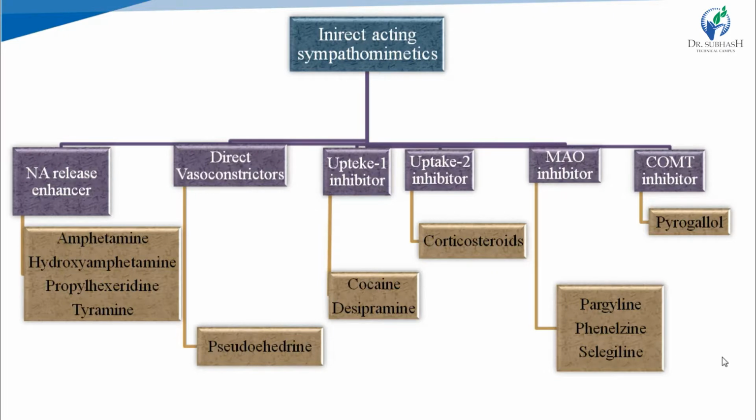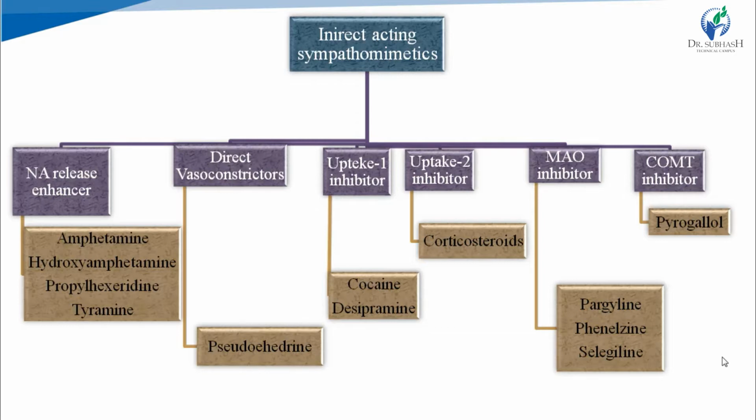In noradrenaline release enhancers, the examples are amphetamine, hydroxyamphetamine, propylhexedrine, and tyramine. In direct vasoconstrictors, pseudoephedrine.